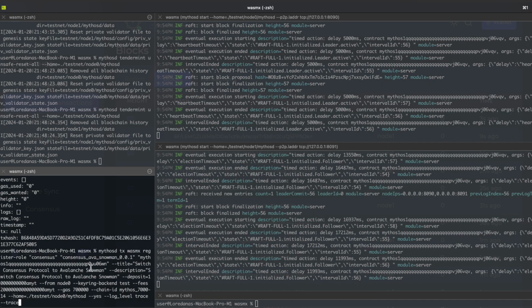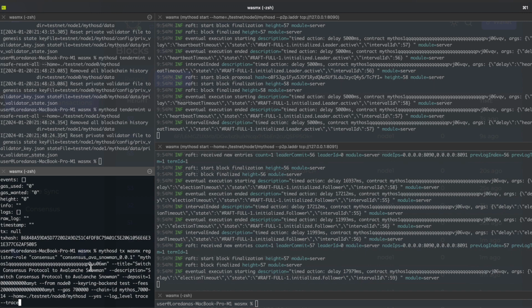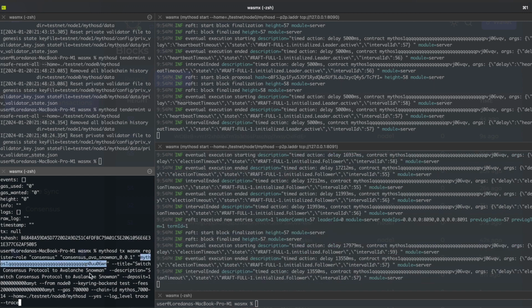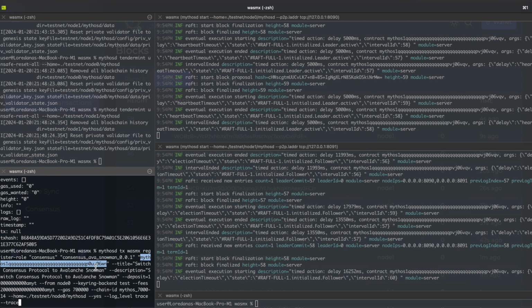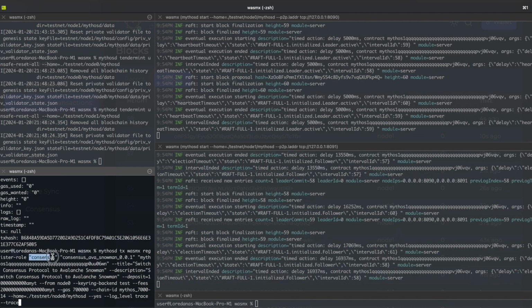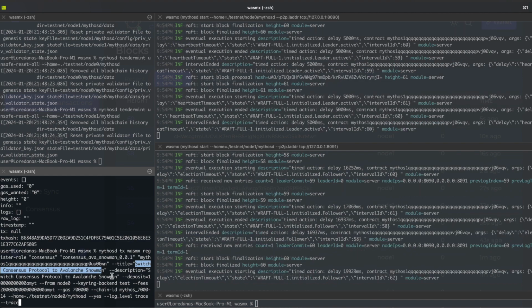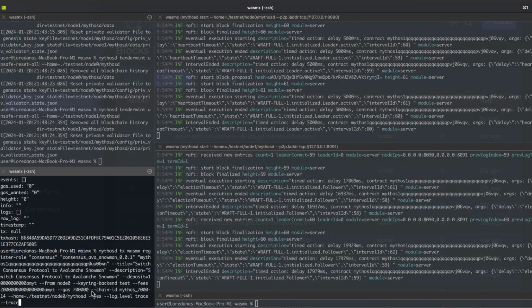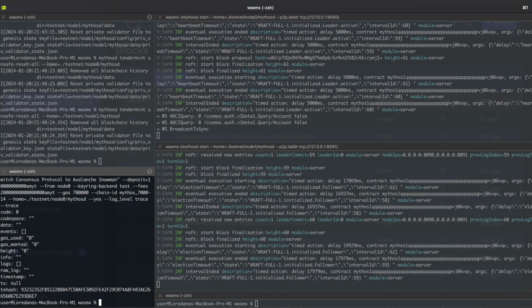This transaction is actually a governance proposal that will use this contract address, which is the contract for our Snowman-like protocol, and it will register this address for the consensus role. And we have a title for the governance proposal and a description, and we will just send this transaction.